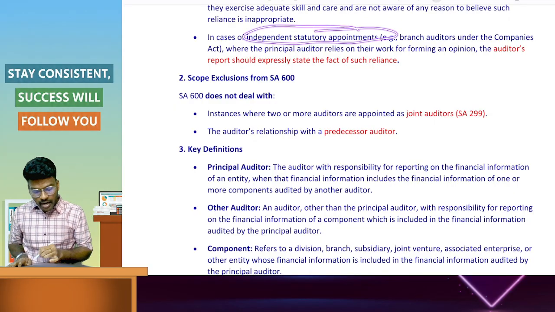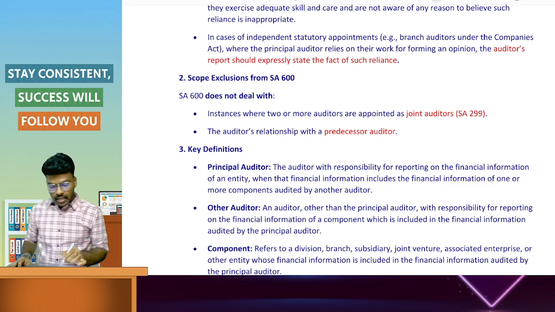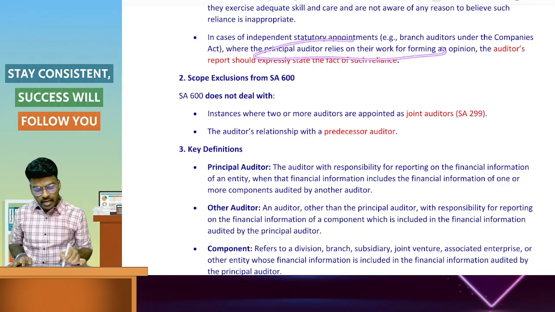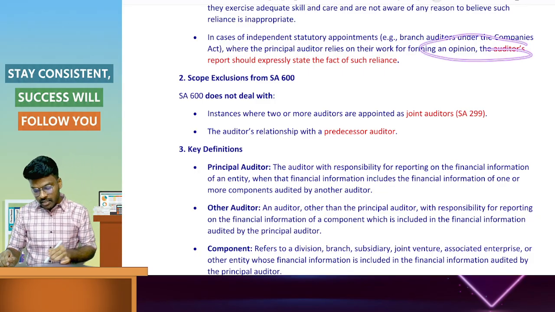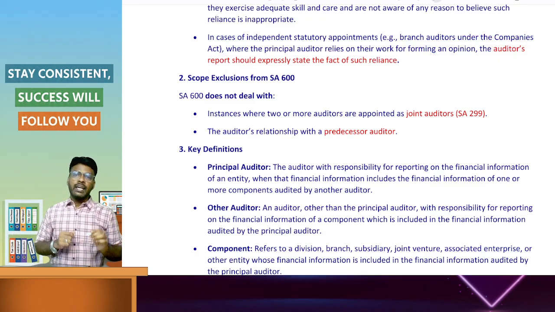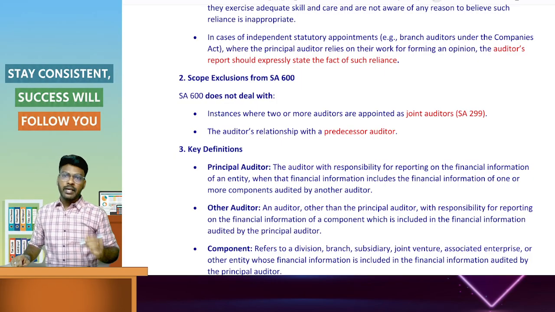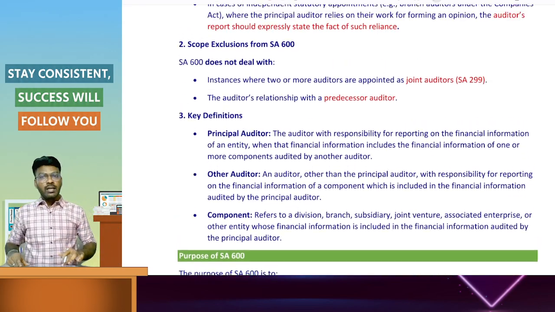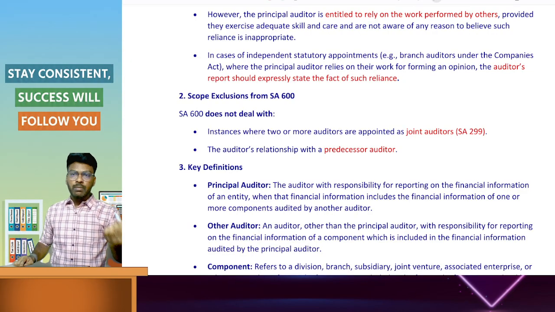In case of statutory audit, that is branch auditors under the Companies Act, where the principal auditor relies on the work of the other auditor in forming an opinion, the auditor's report shall expressly state the fact of reliance on the work. This should be included in the principal auditor's report as per SA 706, Other Matter paragraph. In case of reliance, he has to refer to the fact in the principal auditor's report.